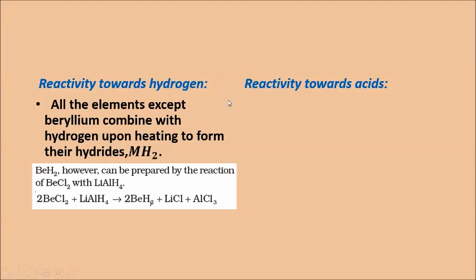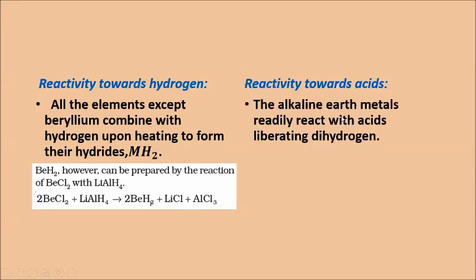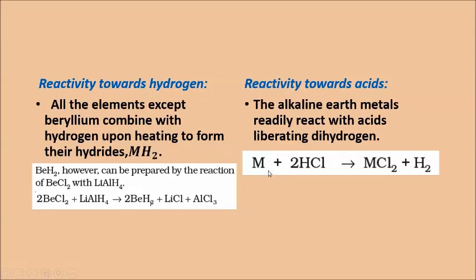Next one is the reaction towards acids. Alkaline earth metals readily react with acids, liberating dihydrogen. Dihydrogen means hydrogen gas. With magnesium plus 2HCl, we'll get MgCl2 plus H2. So whenever an alkaline earth metal reacts with an acid, it gives you the salt plus hydrogen gas evolution.